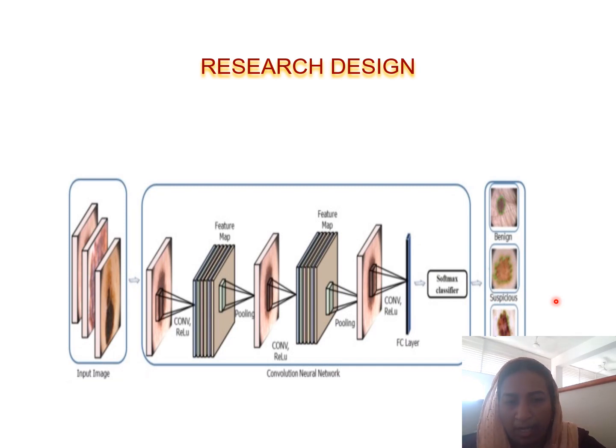Here the input image is given to a convolutional neural network. In the neural network, they have undergone several convolution processes. The last layer is a fully connected layer, and the extracted features are passed to the fully connected layer, and it undergoes classification, which is done by the softmax classifier, and it classifies the cancerous images into 3 types: benign, suspicious, and non-melanoma skin cancers.